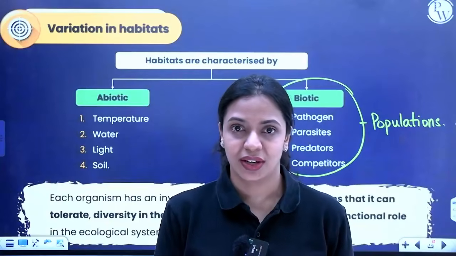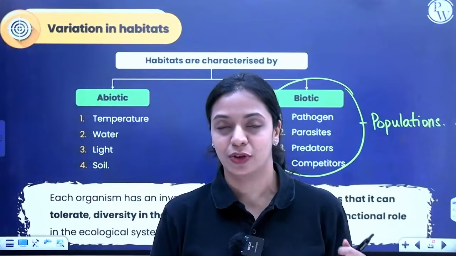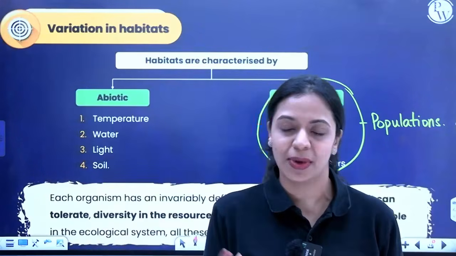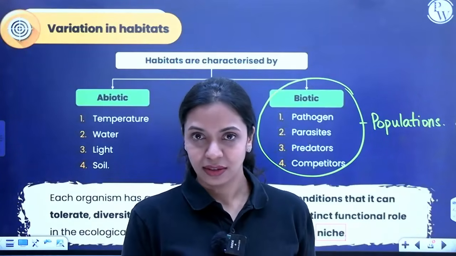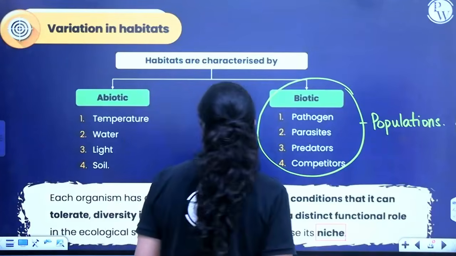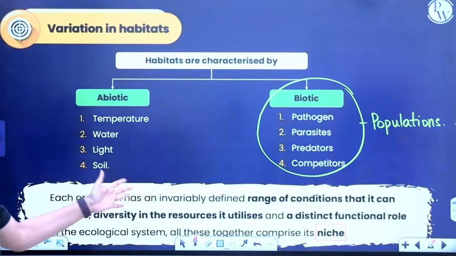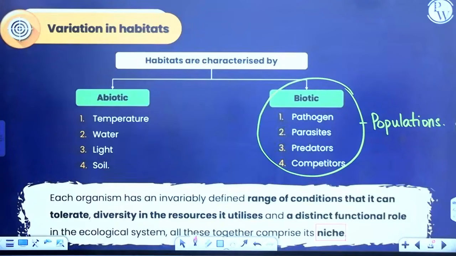Microbes will act upon us and eat us up and obtain nourishment from that. So ultimately every organism has an ecological role to play. All of that together is the niche of an organism. Okay, so each organism has an invariably defined range of conditions that it can tolerate, diversity in the resources that it can utilize, and a distinct functional role in the ecological system. All these together comprise its niche.